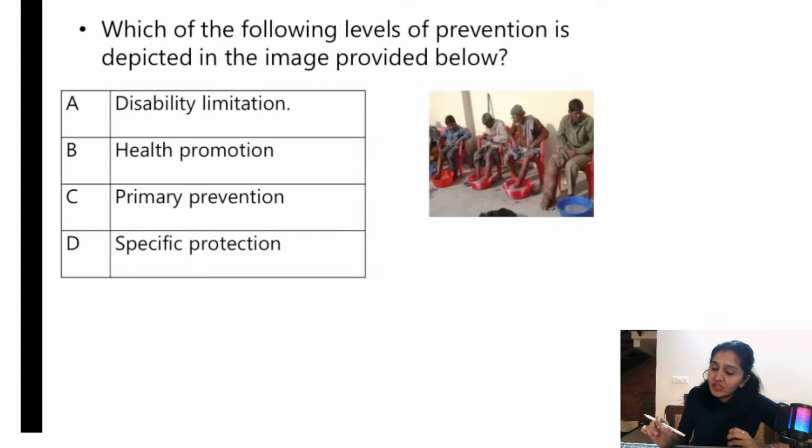Okay, tell me the answer for this particular question. Which of the following levels of prevention is depicted in the image provided below? So whenever there is an image based question, you need to spend little time to observe the image. Little time is not in minutes, it is in seconds, right? 5 to 10 seconds you give and you just observe the image and tell me what level of prevention it is.